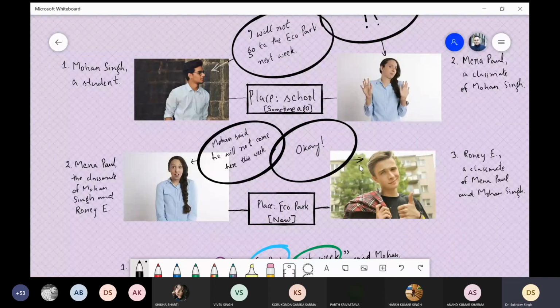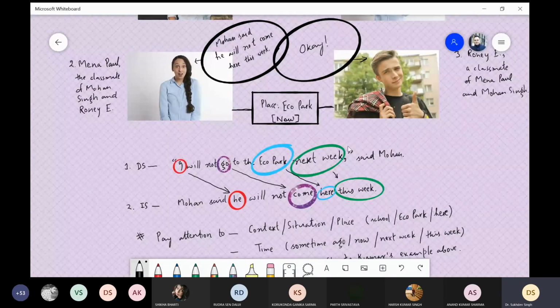So these are two statements. What you need to pay attention to is the place and the time over here. The first statement is at school some time ago, and the second statement, the conveyance of that statement, is at Eco Park, which is now. Now let us analyze this.